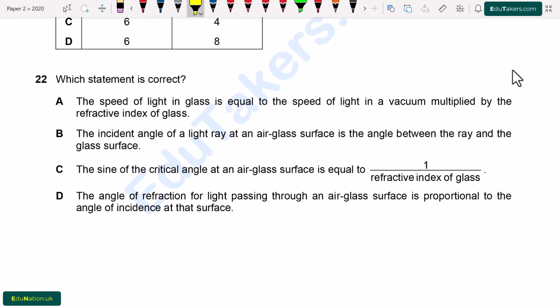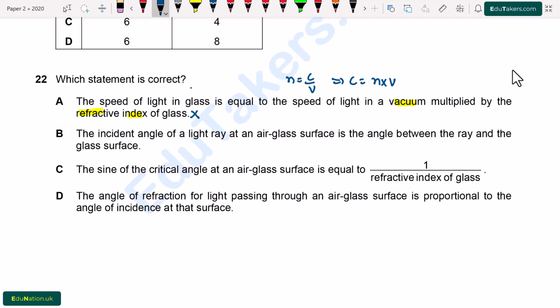Question number 22. Which statement is correct? A. The speed of light in the glass is equal to the speed of light in vacuum multiplied by the refractive index of the glass. We know the definition of refractive index, N is equal to C over V. Here C is equal to N multiplied by V. It means that the speed of light in vacuum is equal to the product of the refractive index and the speed of light in the glass.